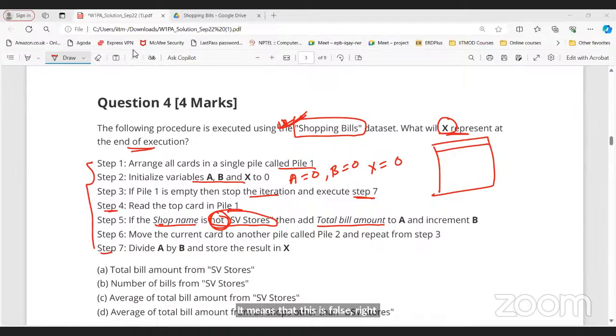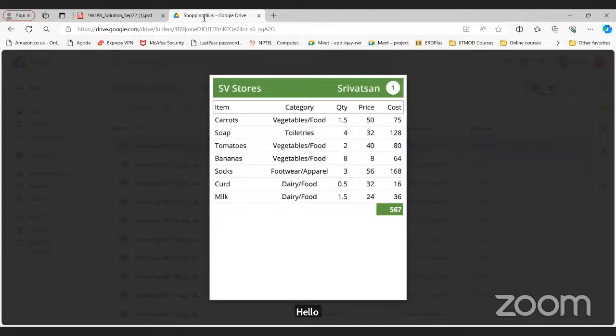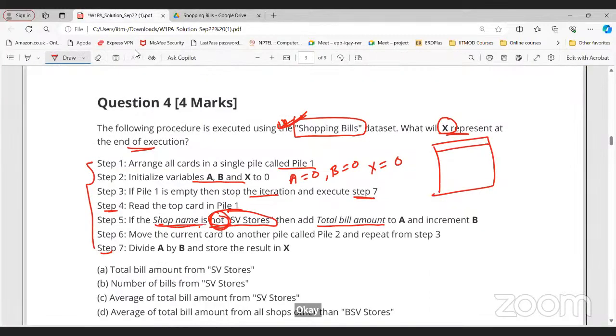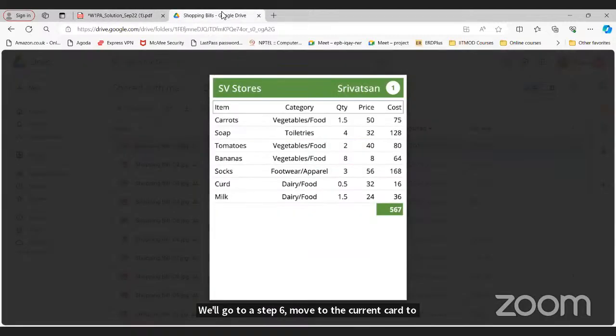Shop name is not SV store, but this is SV store. It means this condition is false. So we don't need to do anything. We'll go to step 6, move the current card to another pile. I will move this card to this particular pile. Okay. Then I will go to the next card.